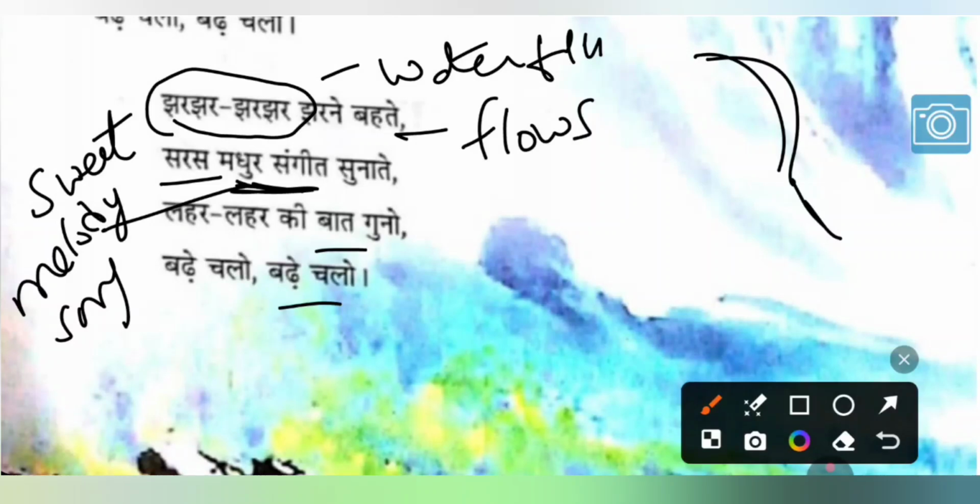Sunate makes us hear. So the waterfall keeps moving, right? So in our life also we have to keep moving, we should not stay back, that is the message. Lehar lehar ki baat guno, bade chalo bade chalo. Lehar is wave.